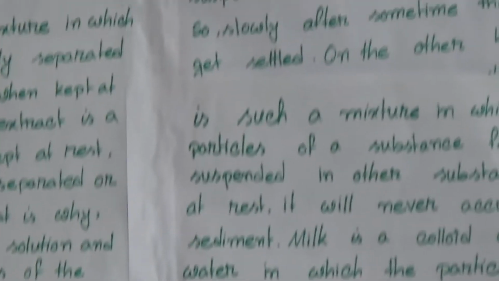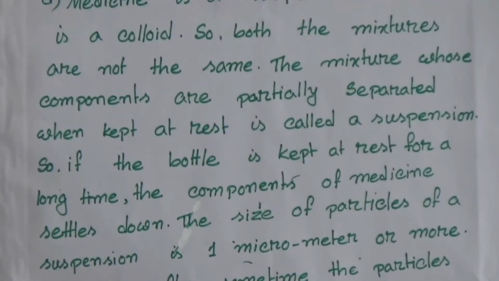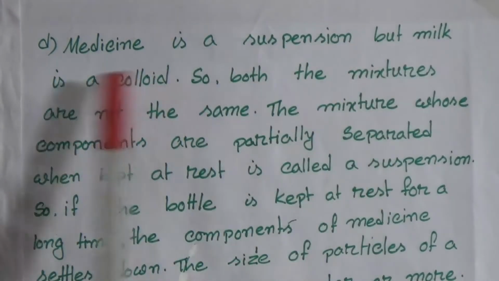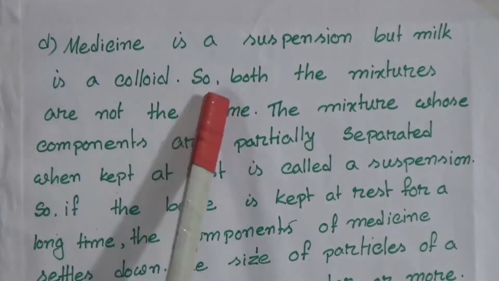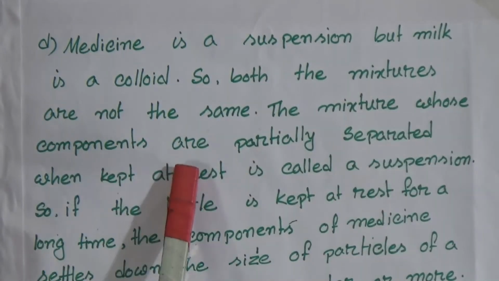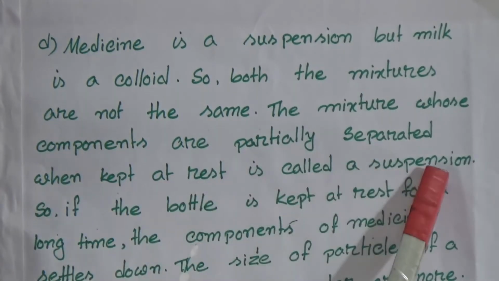Number D, are both the mixtures the same? Give reasons. Here you have to give reasons whether the medicine and the milk she drinks are the same mixture or not, and why they are not the same. Medicine is a suspension, but milk is a colloid. So, both the mixtures are not the same. The mixture whose components are partially separated when kept at rest is called a suspension.